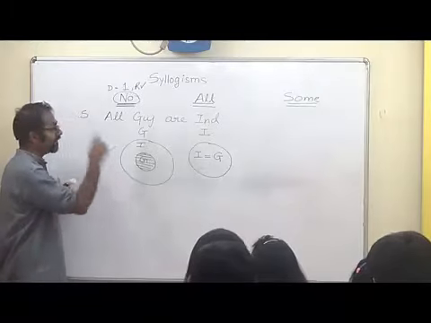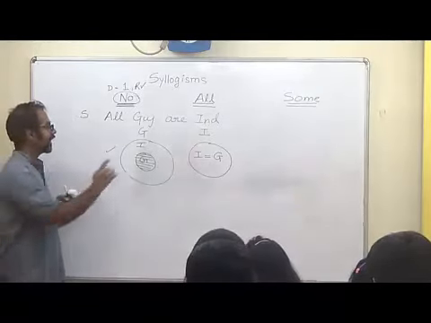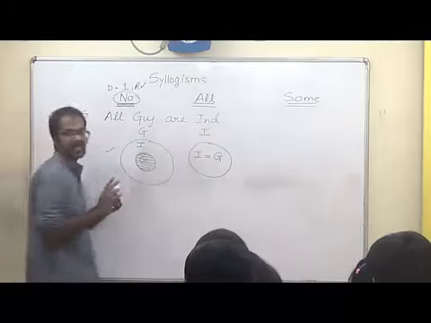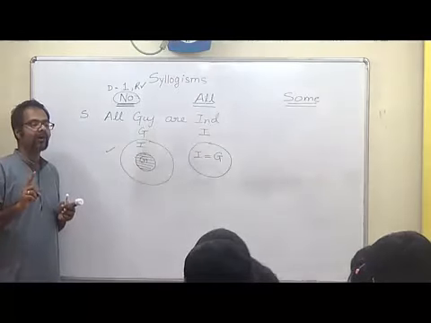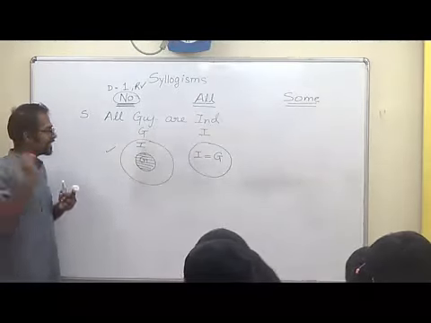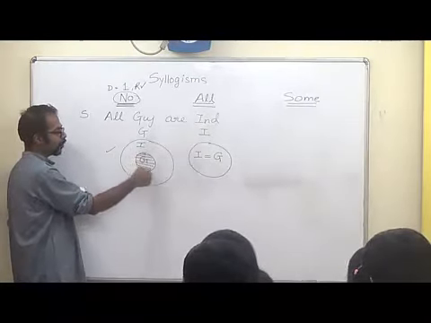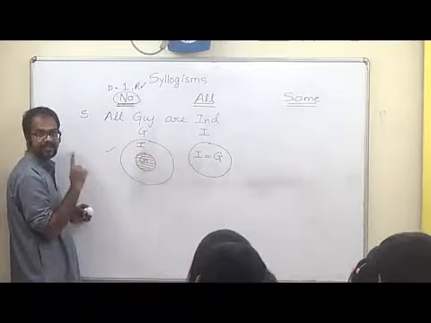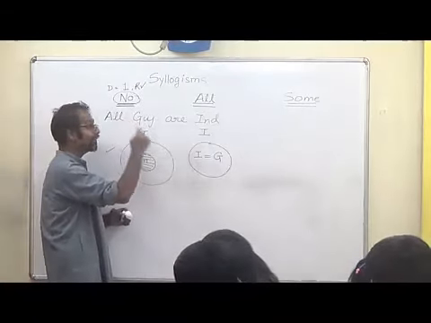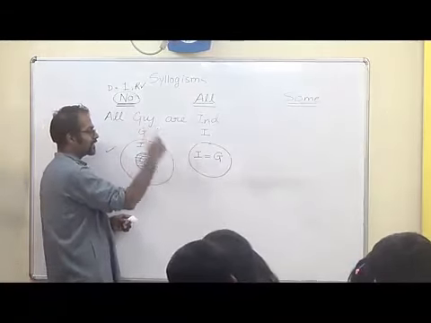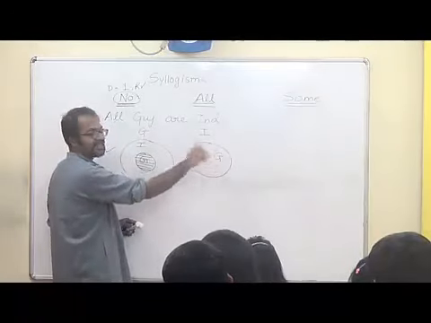Right? I have given you only one fact that all Gujaratis are Indians. I do not care about others. Sticking only to this statement, does this diagram say that all the Gujaratis are Indians? Yes. Sticking only to this fact, does this diagram say that all the Gujaratis are Indians?